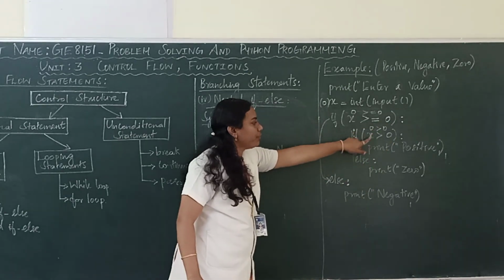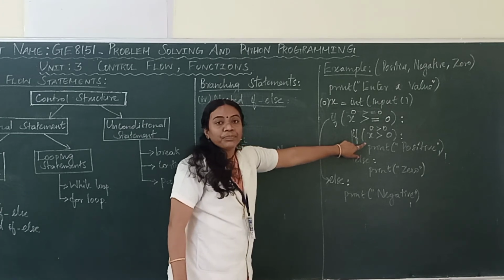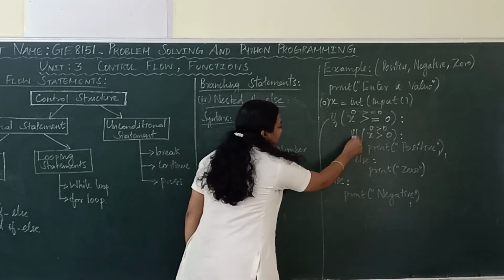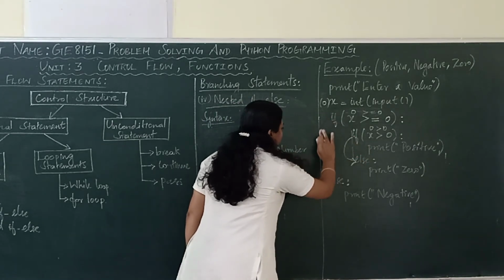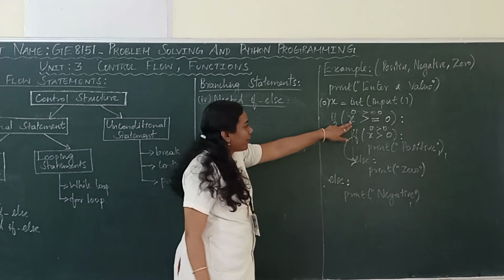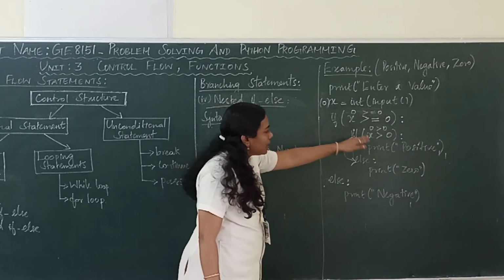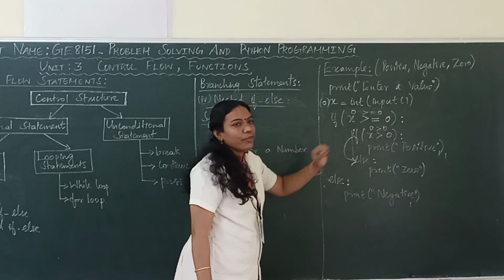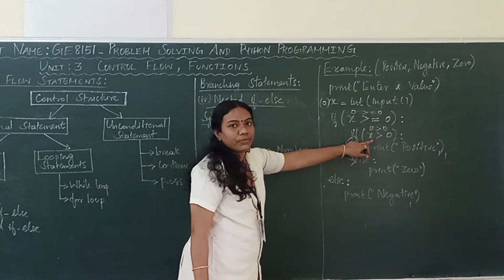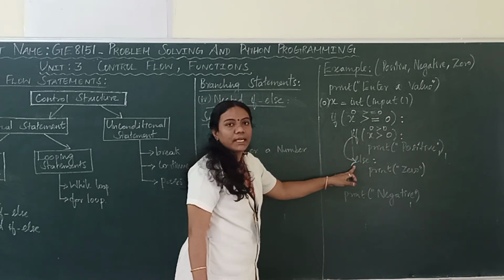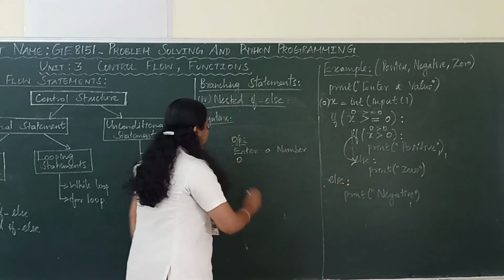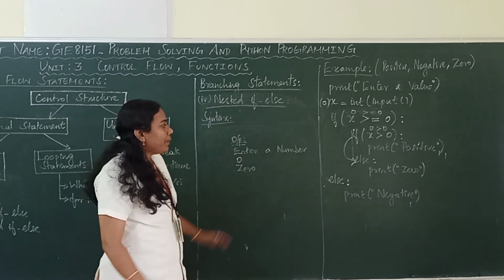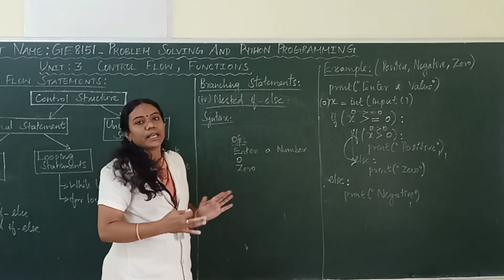What happened to this if? The nested if 0 greater than 0, is the condition true or false? It is false, okay. But if this if condition is false, the corresponding else will get executed, right. So, initially the outer condition is true, so you are checking the inner, that is the nested if. Here for this example, the value of x is 0, the nested condition is false, so the corresponding else will get executed, so you will get the output as the string: the entered value is 0, okay. This is the working procedure of nested if, okay.